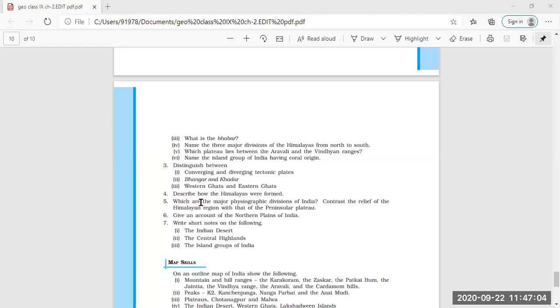The highest peak in Western Ghats is Anaimudi with a height of 2,695 meters above the sea level. And in the Eastern Ghats, the highest peak is Mahendragiri. Very good. The highest peak is Mahendragiri with a height of 1,501 meters above the sea level. So is everybody clear about this much? Okay, fine.